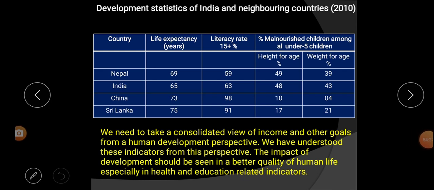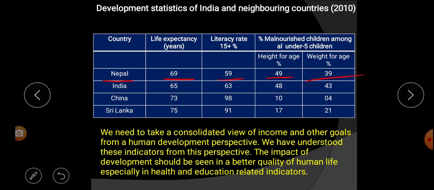Development statistics of India and neighboring countries. In Nepal, what is the life expectancy? 69 years. Literacy rate? 59. Next, malnourished children among all children under 5: height for age 49 and weight for age 39.